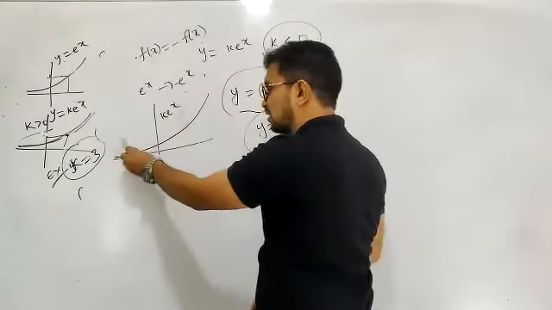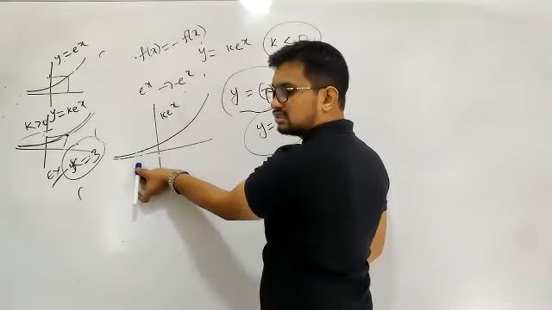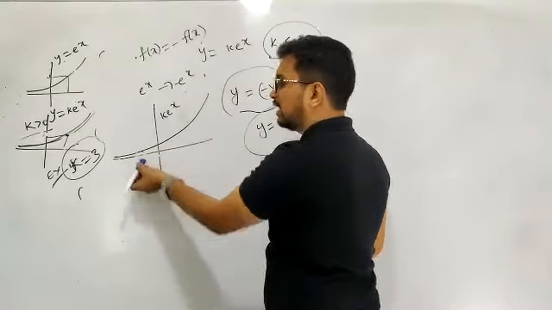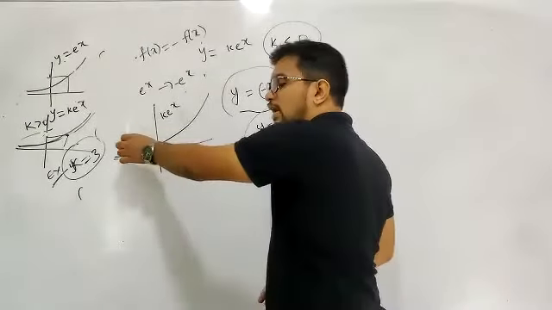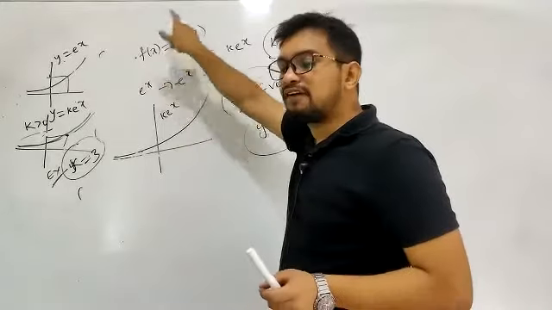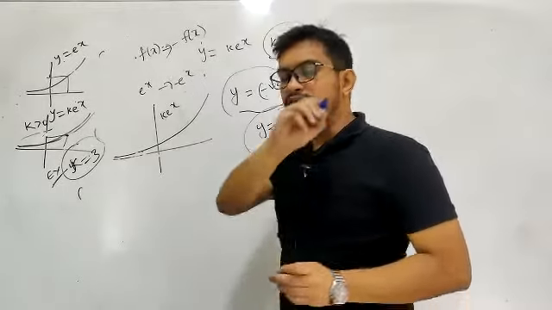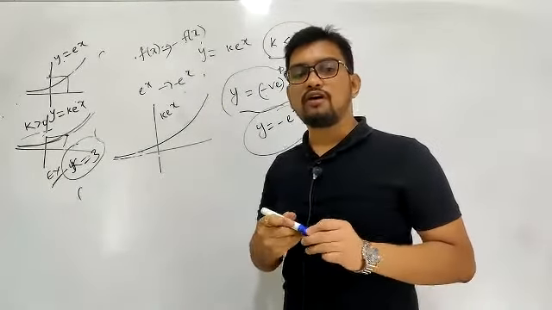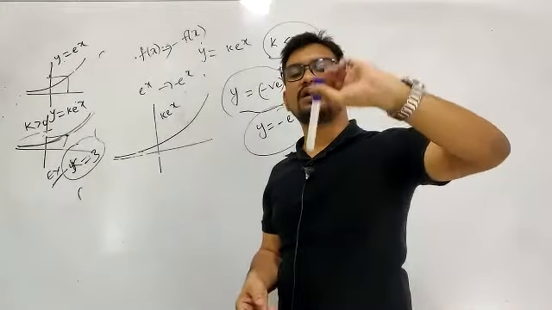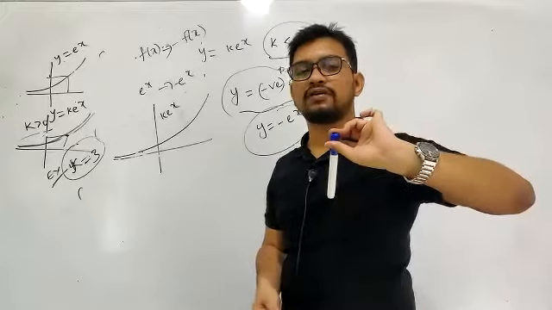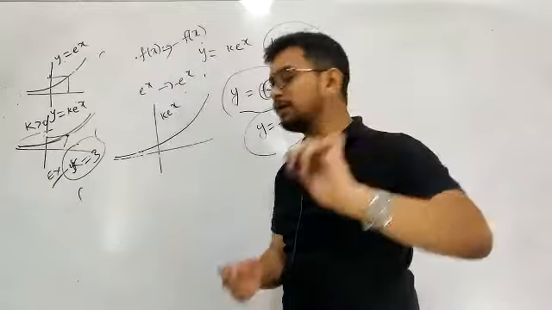It is originally like this. Take this x axis as the reference, invert this graph like this. That is, for every value where y is positive here, y becomes negative here. Just take the reflection of this graph to draw minus f of x from f of x. To draw minus f of x from f of x, first draw y is equal to f of x. Then invert that graph below your x axis. Then minus of f of x comes. If you want minus of f of x from f of x, invert the graph below your x axis.